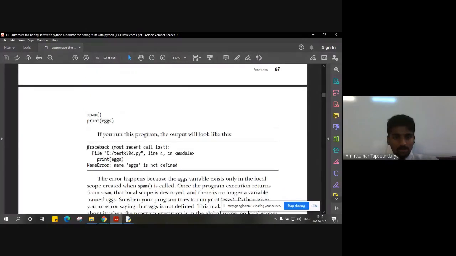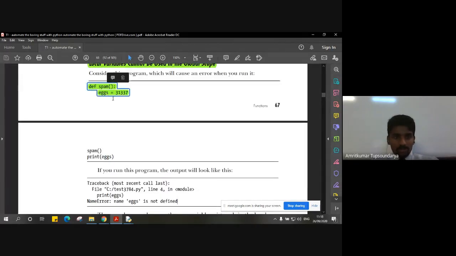This is the kind of error we will encounter: a NameError, saying the name is not defined. Though we have defined it, it is restricted to the local scope, and we are trying to access that local variable in the global scope, that is, outside the function. I hope you get the point that anything outside the function is the global scope. So we are trying to access that variable outside its scope, which is not permitted. It is not defined in the global scope, only in the local scope.